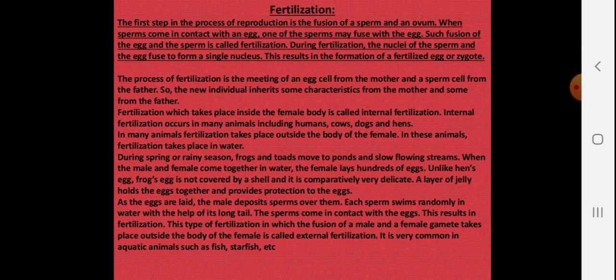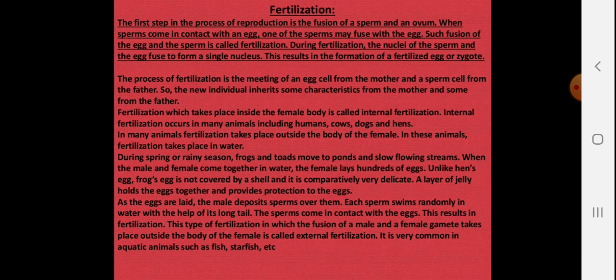Now fertilization, the first step of the process of reproduction, is the fusion of the sperm and the ovum. When sperm come in contact with the egg, one of the sperm may fuse with the egg. Only one sperm can enter the egg. Such fusion of the egg and the sperm is called fertilization. During fertilization, the nuclei of the sperm and egg fuse to form a single nucleus. This results in the formation of the fertilized egg or the zygote.